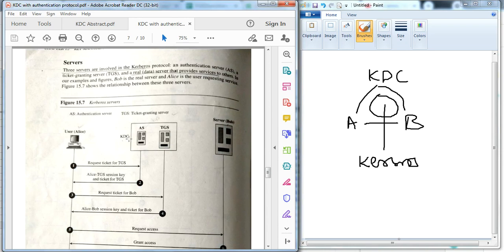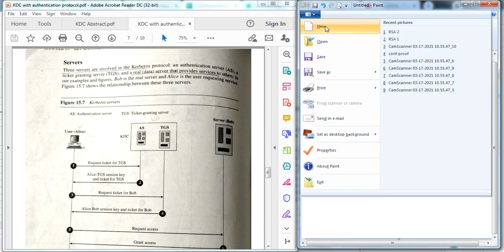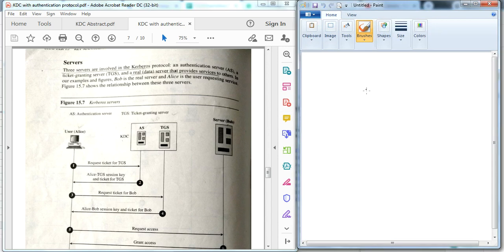The KDC is a server. The KDC contains two parts: the authentication server and the ticket granting server. Then there is the user, and then Bob. But the normal authentication protocol under the KDC does not work with the client server architecture. It's not useful for the client server architecture.